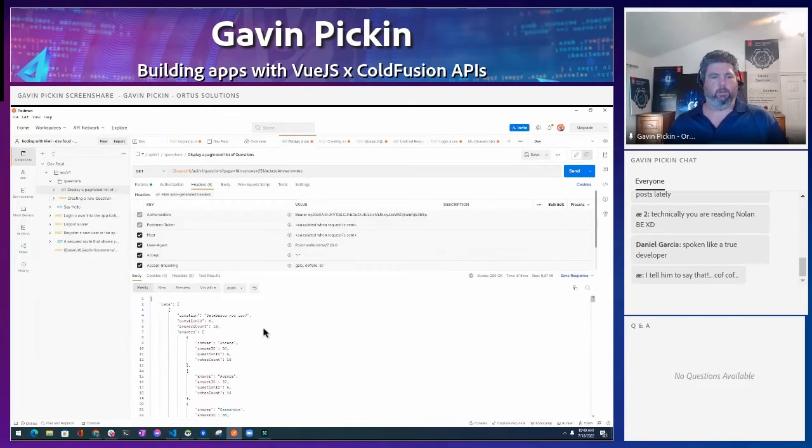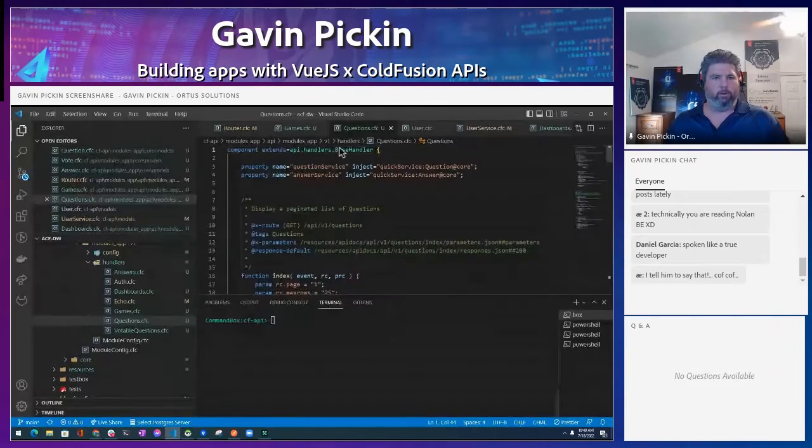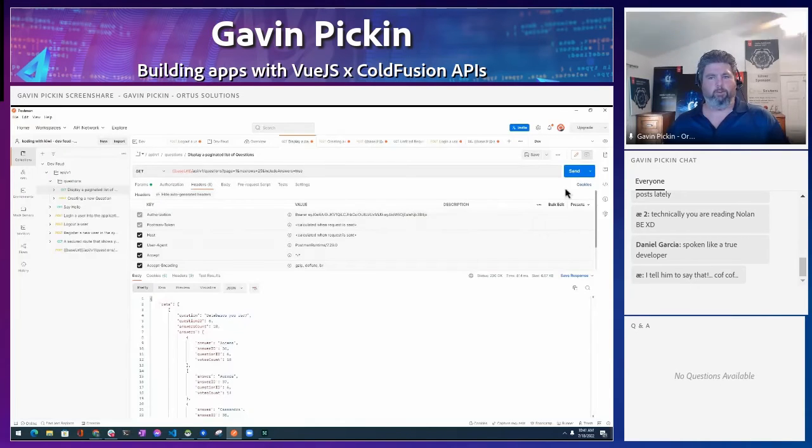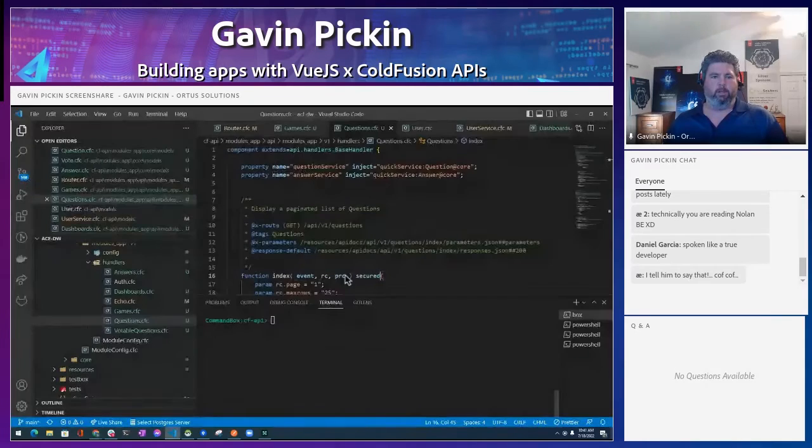Now we get our questions. So that little metadata right there just locked down this entire handler. If we take that off, now the handler is not secured. If we come in here and just say secured for the index, now we try and hit it again, the handler is not locked down, but that action is.